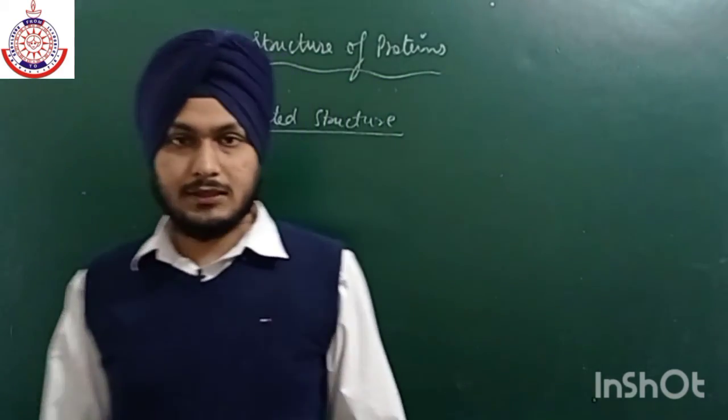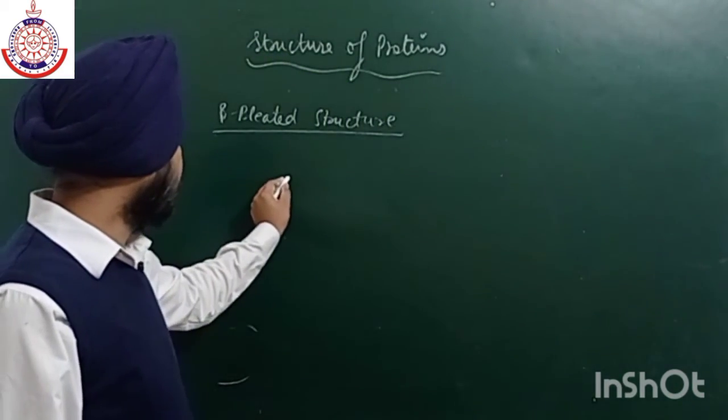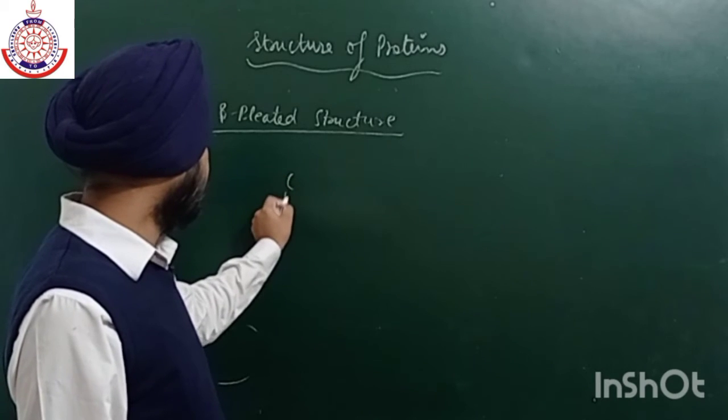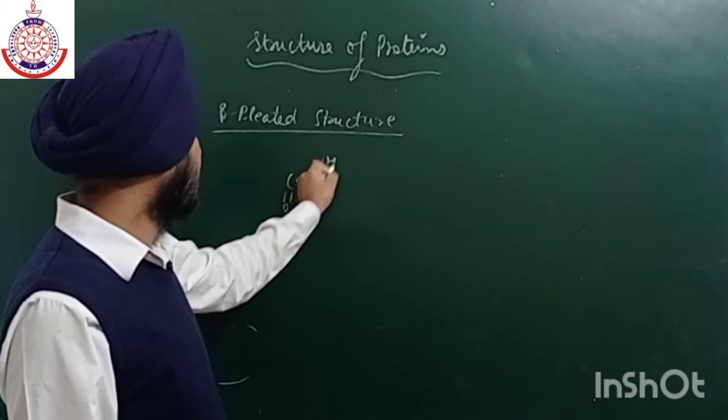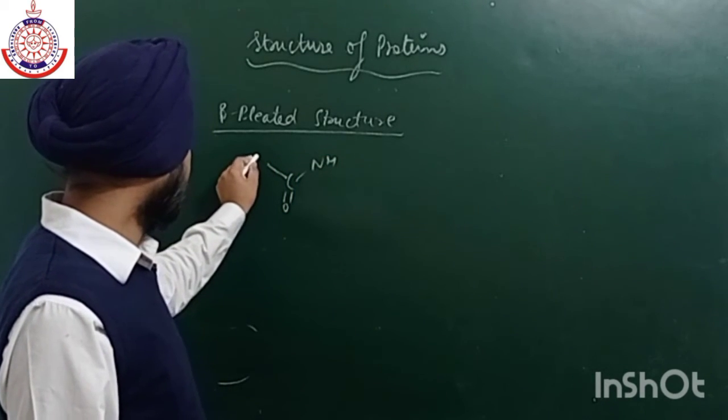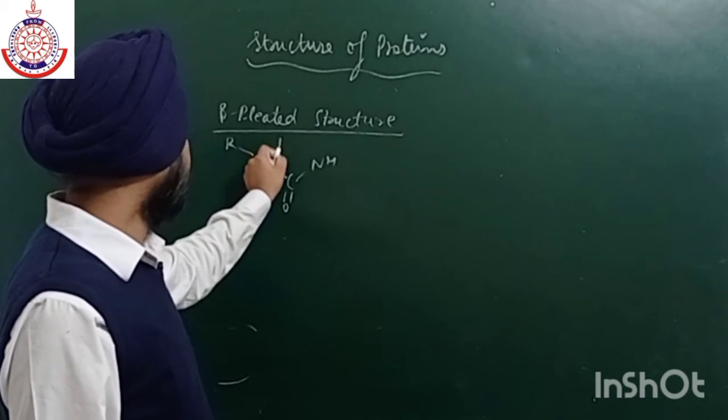Like we made just now, we have arranged all the atoms, R and then we have H.